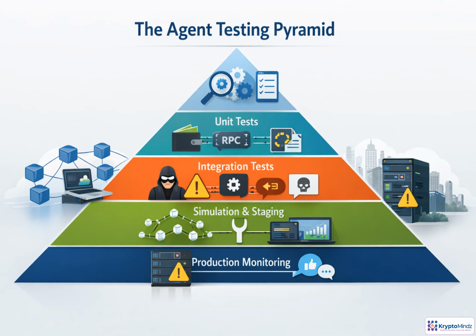A reliable agent is not proven by one successful demo. It is built through layers of evidence. Start with cheap, repeatable unit tests for tools, policies, and validation logic. Then test the connections between the agent, wallet, RPC provider, and contracts. Add adversarial cases that try to manipulate intent or bypass safeguards. Before Mainnet, rehearse on forks, testnets, and staging environments. Finally, production monitoring turns real behavior into feedback for the next test cycle.